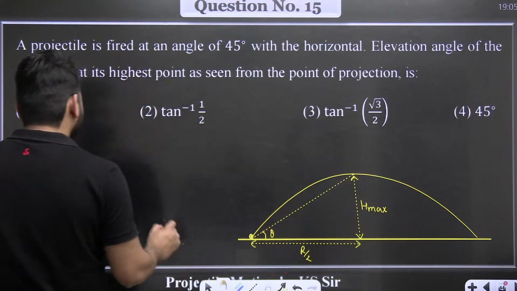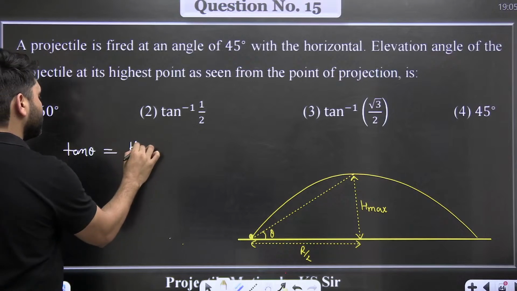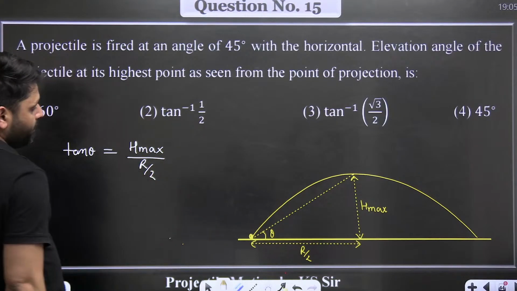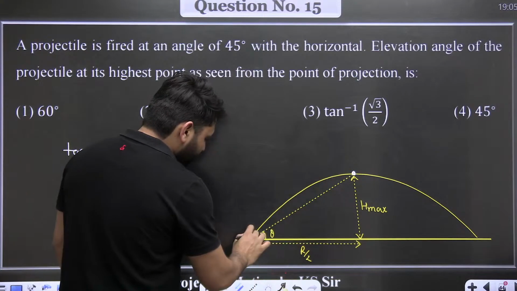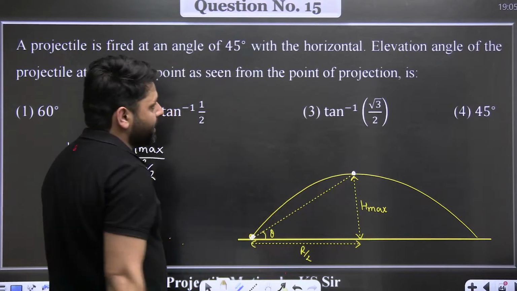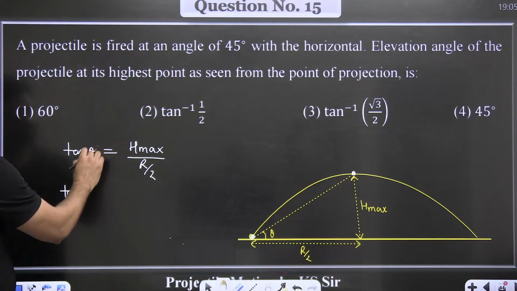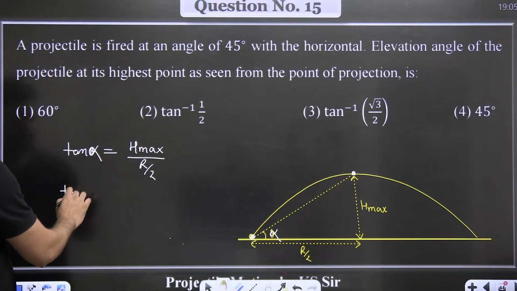So they are asking this tan theta. So tan theta is given by h max divided by r by 2. When the particle is at maximum height, you are looking at the particle from this point. So this is the line of sight, and they are asking the angle made by the line of sight. Let's call it alpha, otherwise you will get confused between theta and alpha.